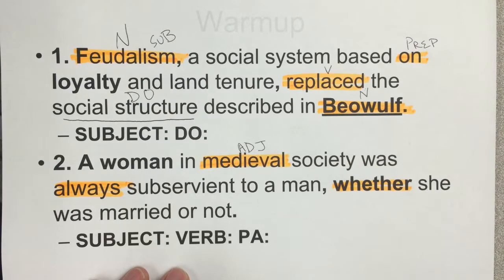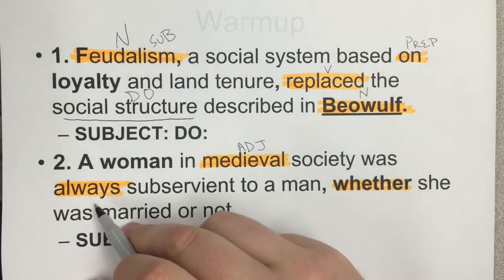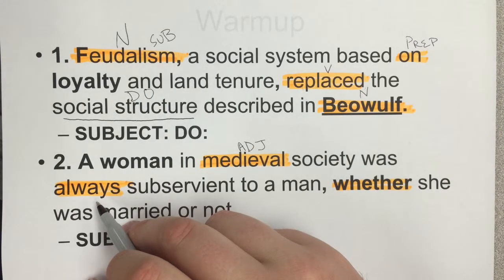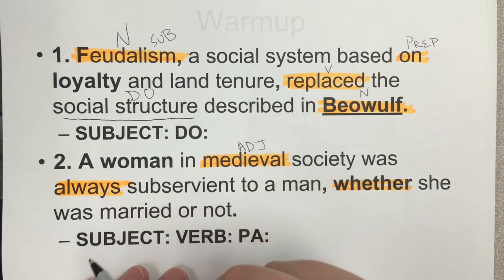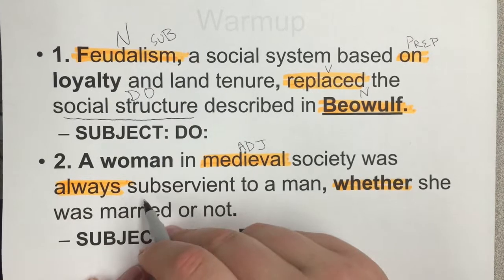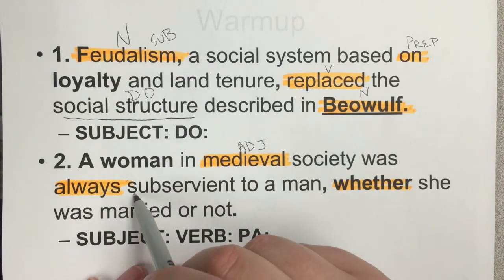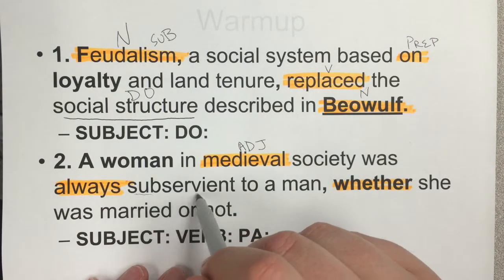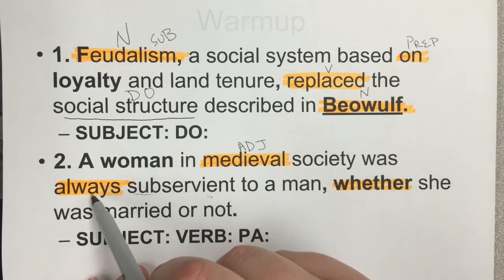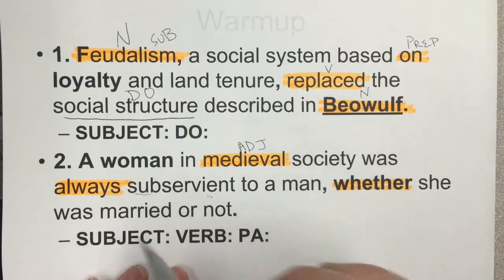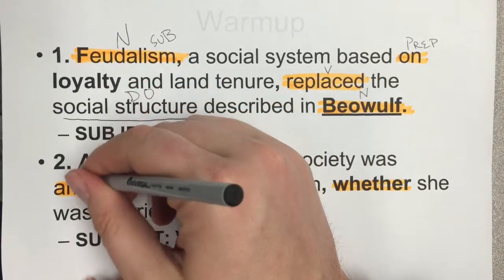And then here we have the word always. The word always answers an adverbial question. It answers to what extent. And it answers that about the word subservient. To what extent was a woman subservient? And the answer is always. So this is answering one of the adverbial questions. This is an adverb.